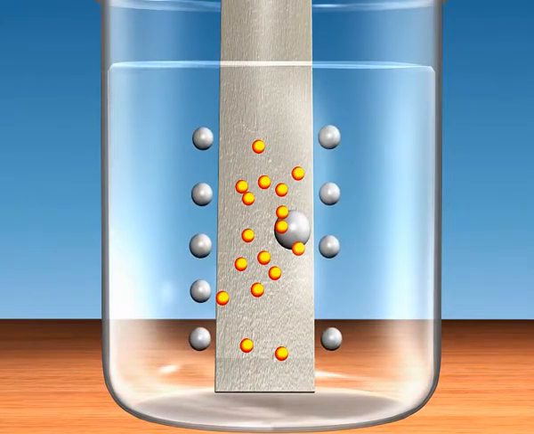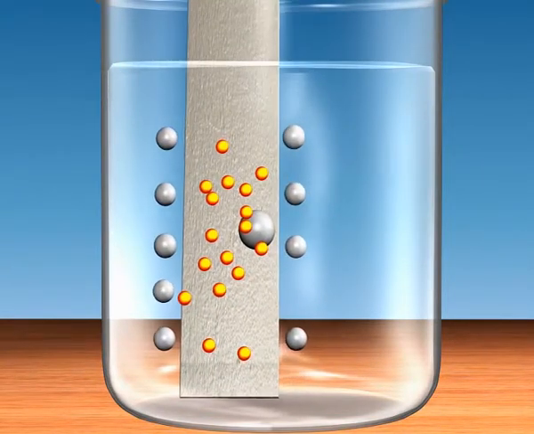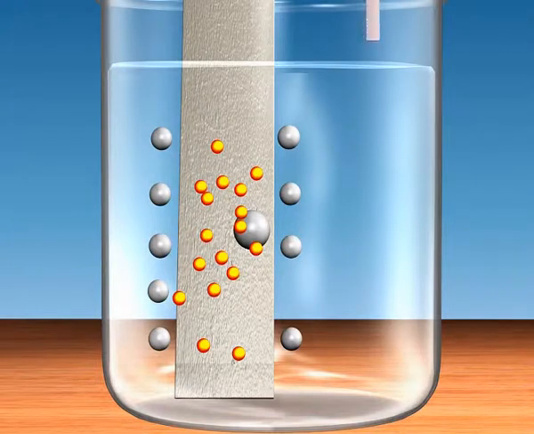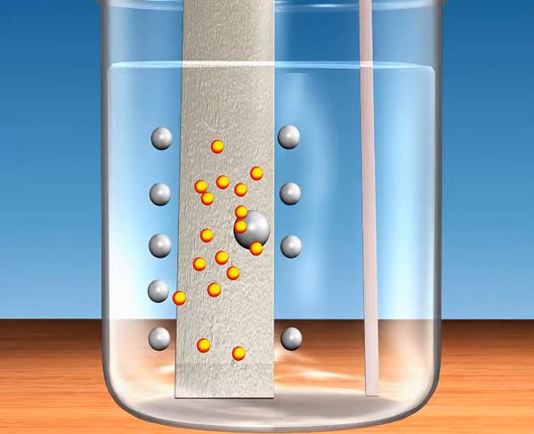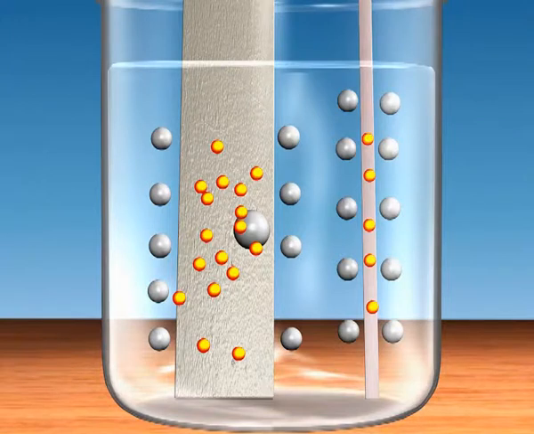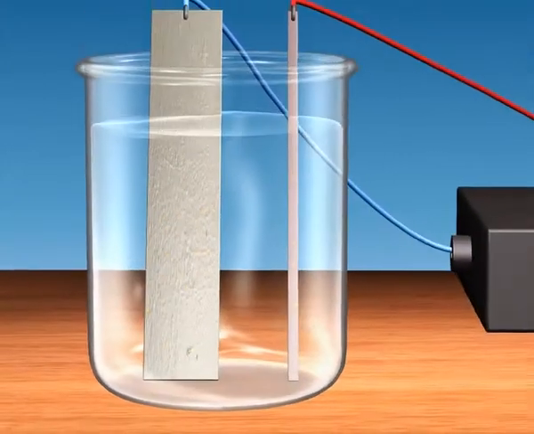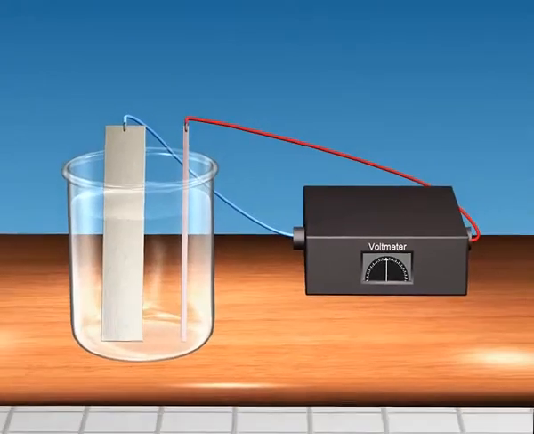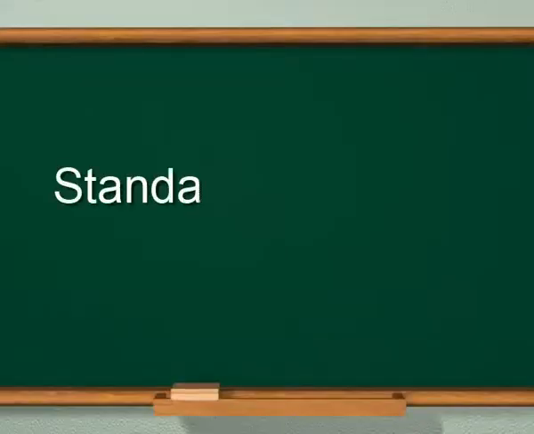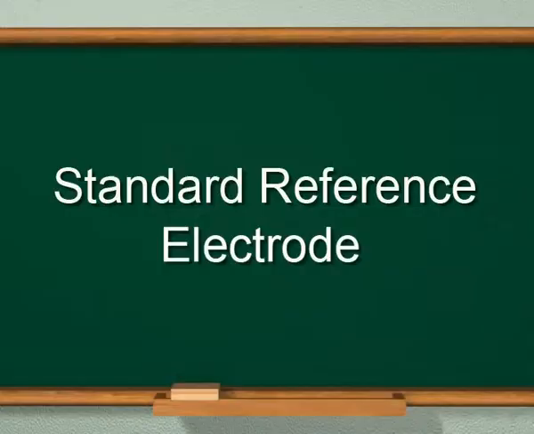The potential difference is now measured by introducing another electrode in the solution. Potential difference of the first electrode is measured with respect to the second electrode. This means that there is a need for a standard reference electrode.